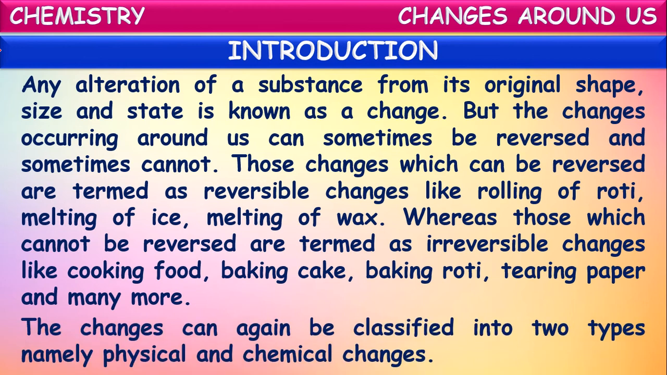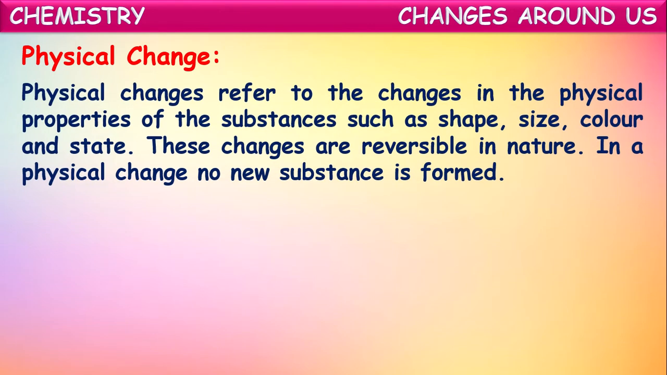The changes can again be classified into two types. Okay, let us see another type of classification here. They are namely physical and chemical changes. First, let us see about physical changes. Physical changes refer to the changes in the physical properties of substances such as shape, size, color and state. So these changes are generally reversible in nature.